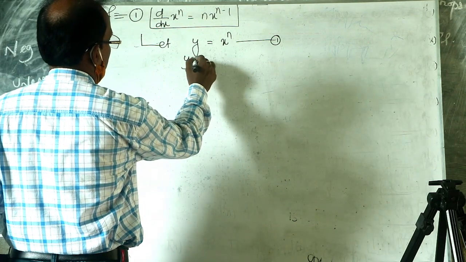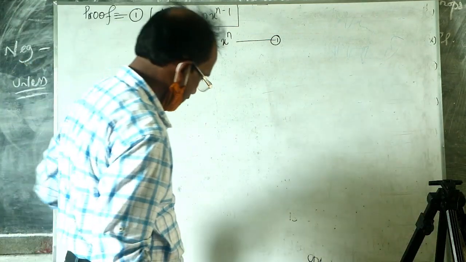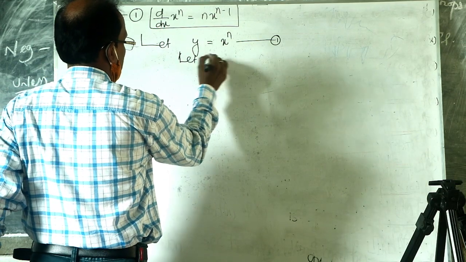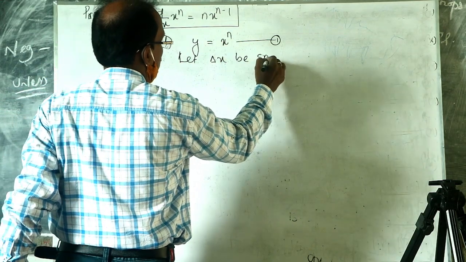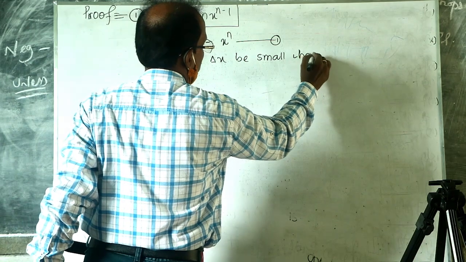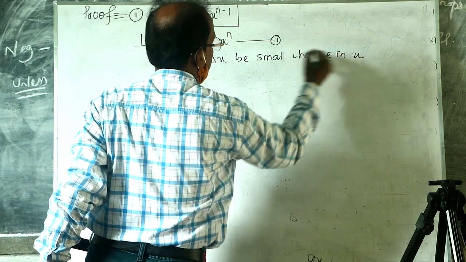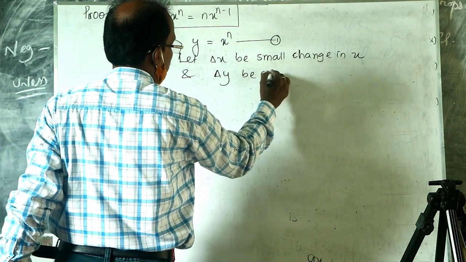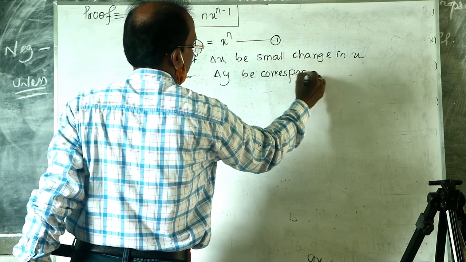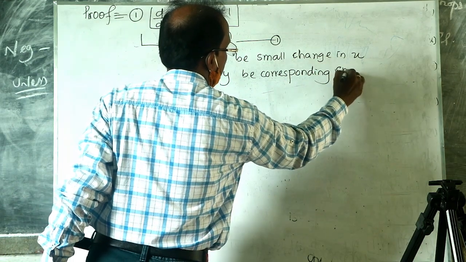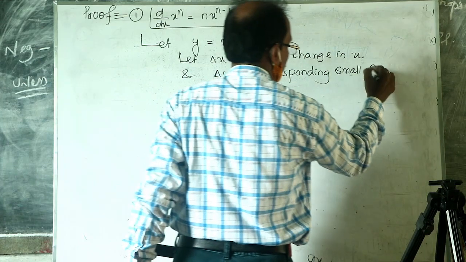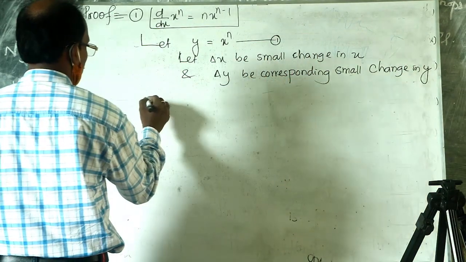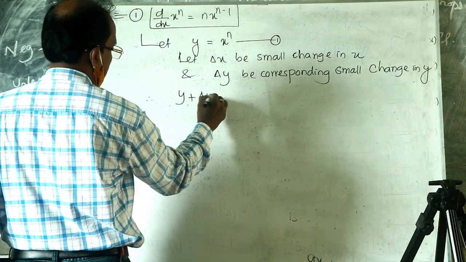Let delta x be a small change in x, and delta y be the corresponding small change in y.